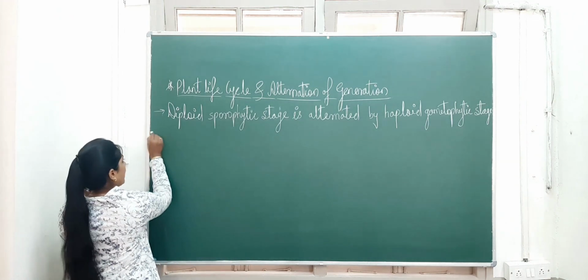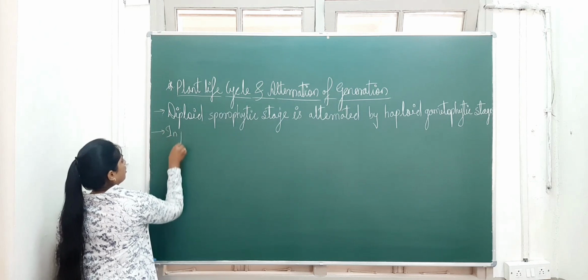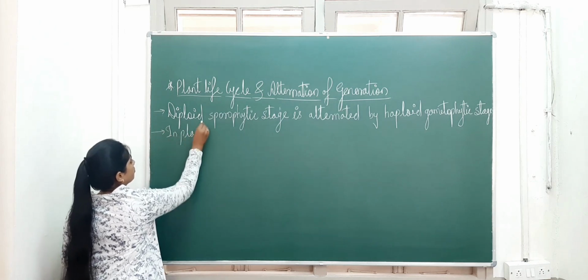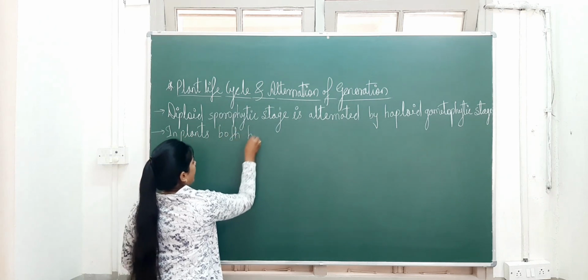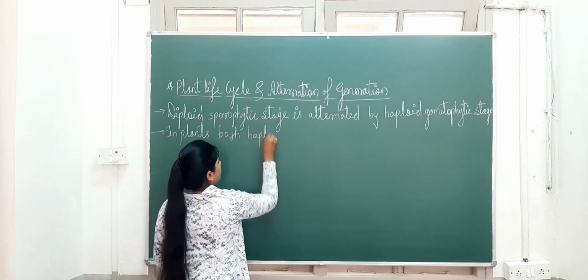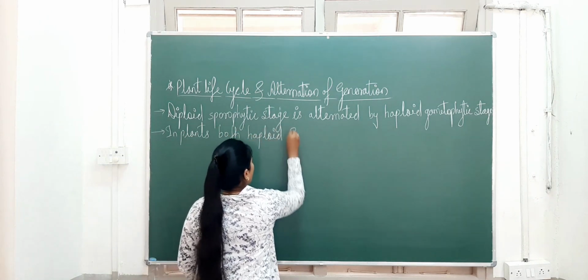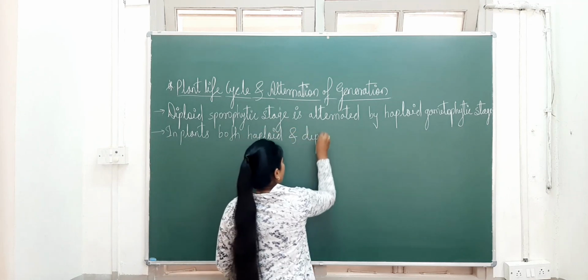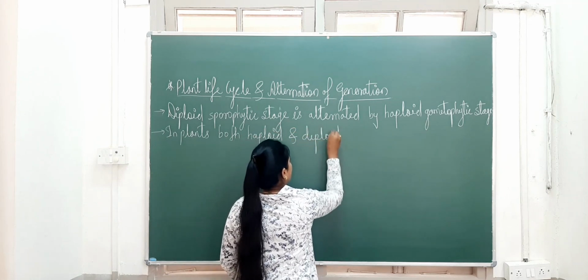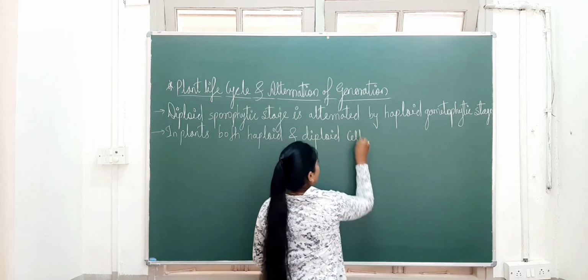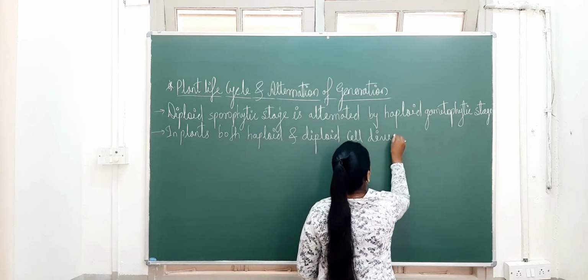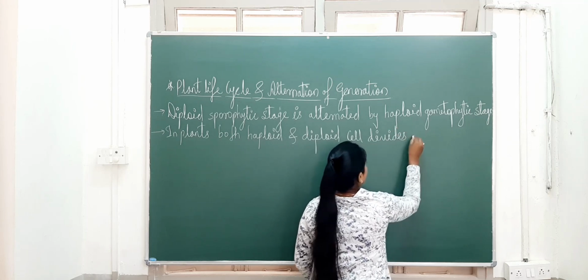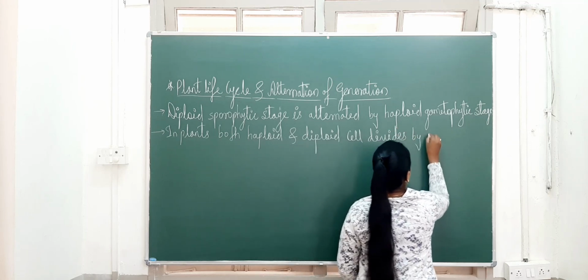So in plants, both haploid and diploid cells divide by mitosis.